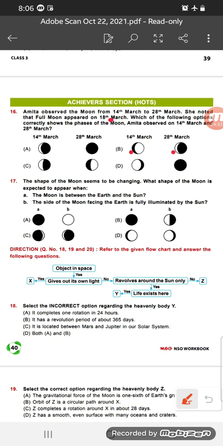So before the new moon, the phase of the moon is like a crescent moon. So this is the crescent moon. So option number B is the right answer here. Now question number 17. The shape of the moon seems to be changing. What shape of the moon is expected to appear when the moon is between earth and sun?